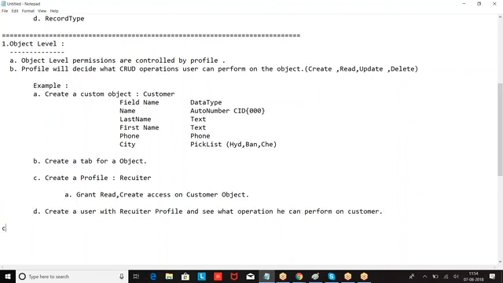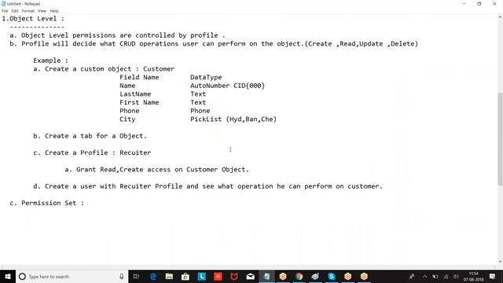Permission set also controls the permissions on object. Using the permission set also we can control the access on the object. So what do we do? Example.